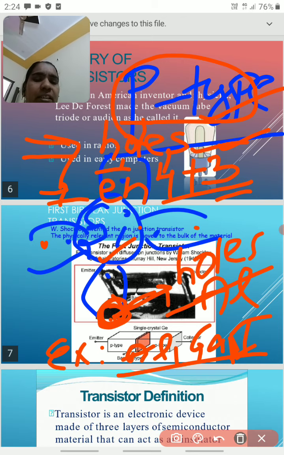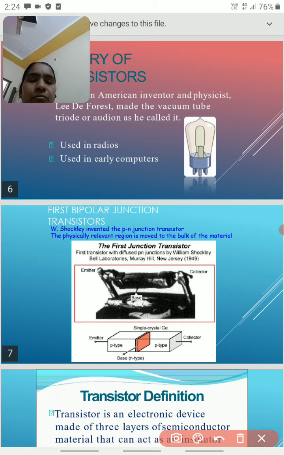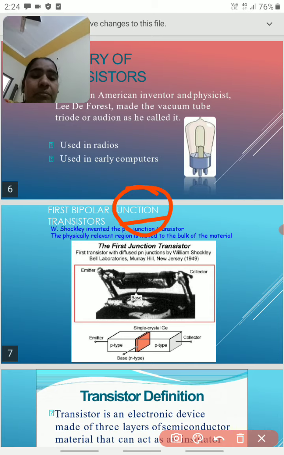These are the basics. Before going to the transistor, we should know all of this, then only will we get the information. This is the first, the bipolar junction transistor. Next we should know the junction also. What is meant by junction?